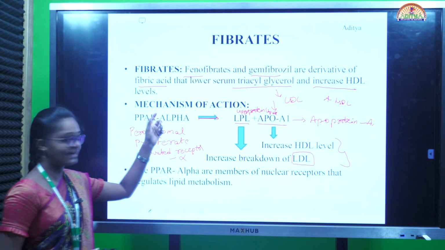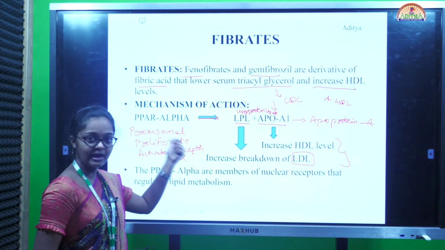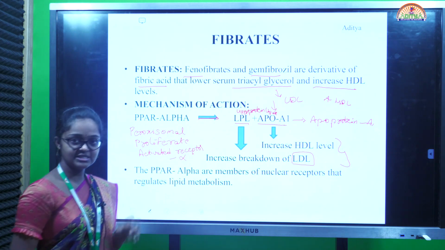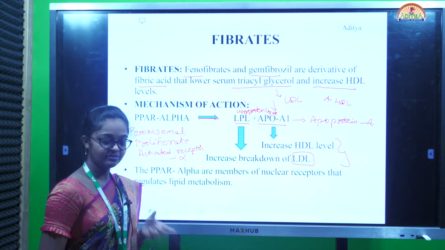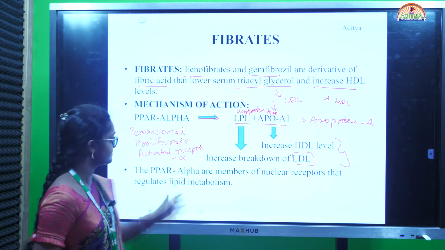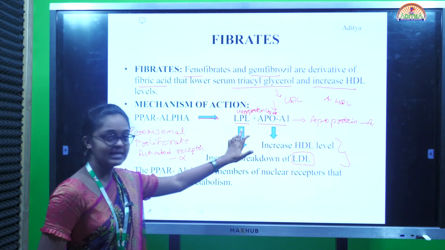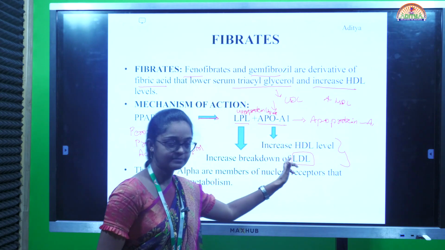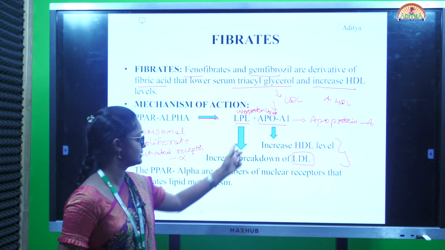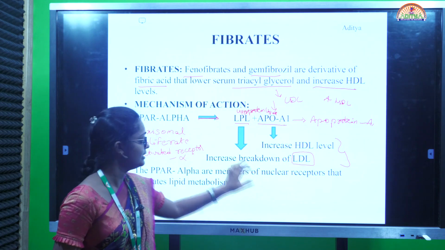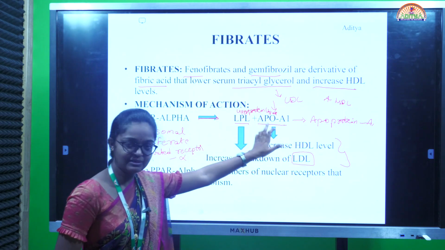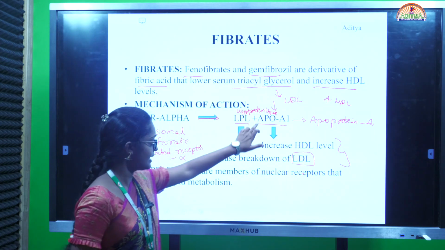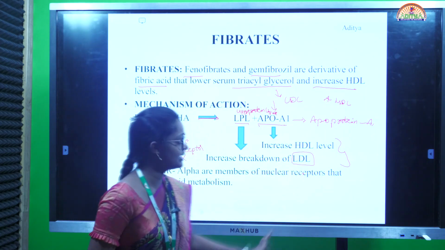Okay. The mechanism of action involved is PPAR alpha, that means peroxisome proliferator-activated receptors, which are present in lipid metabolism, fat metabolism and protein metabolism. It activates LPL, lipoprotein lipase, as well as apoprotein A1. How? Lipoprotein lipase increases the breakdown of LDL, and apoprotein A1 increases the HDL level.